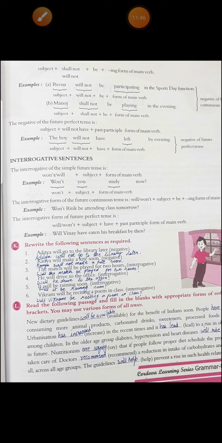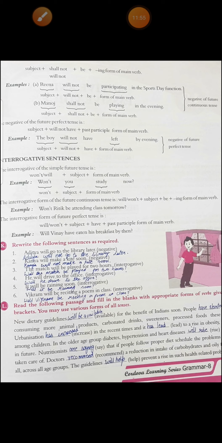In the next video, we will see the last chapter of your course, that is active and passive voice. Before doing that chapter, it's a request to all of you to read all the tenses because they will be used there. All the forms of all the tenses are used. So before going further to that chapter, I want you all to go through all the forms of all the tenses again, and then it will be very easy for you to understand that chapter.